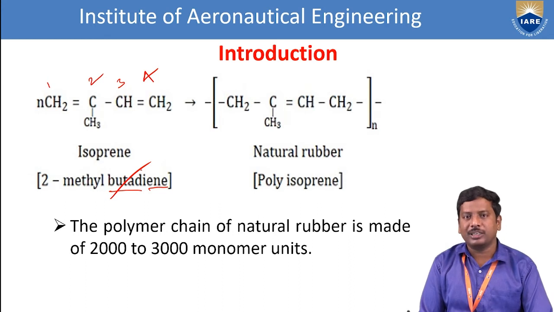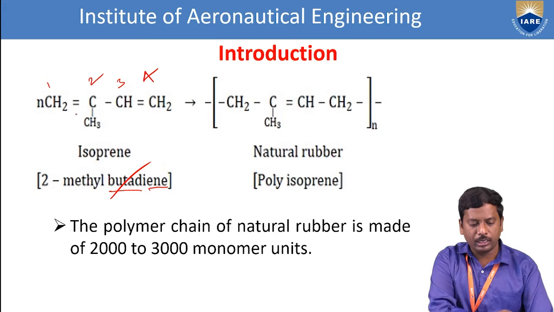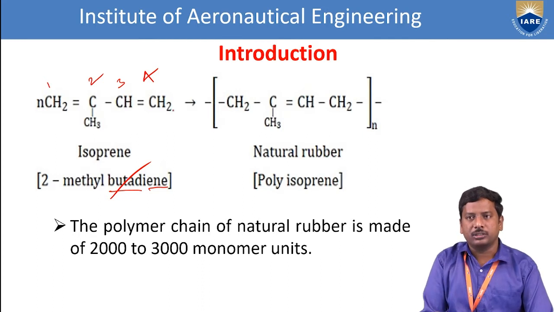Polyisoprene. This polyisoprene is nothing but a natural rubber. In this case, the migration of the bonds takes place. For example, if you observe, the double bond after the first carbon atom migrates towards the next carbon, and the double bond at the third carbon migrates towards the end position. So we get a structure CH2 single bond C(CH3) double bond CH single bond CH2. Finally we get the structure, nothing but the natural rubber polyisoprene.